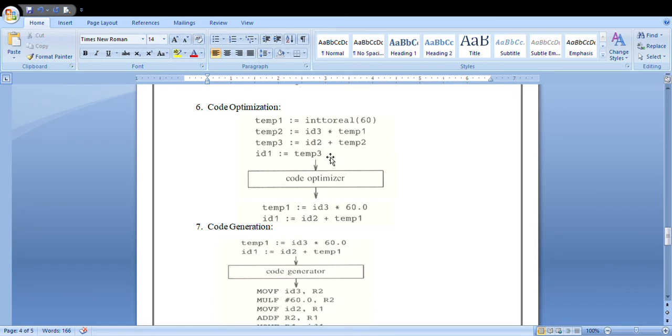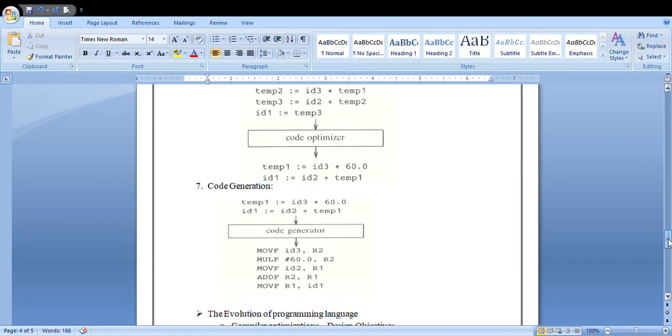Here they are skipping those two steps and writing only one single step. You are adding the temp1 value to your id2, and whatever the resultant value, you are directly storing to the resultant variable. This is how the code optimizer will work.